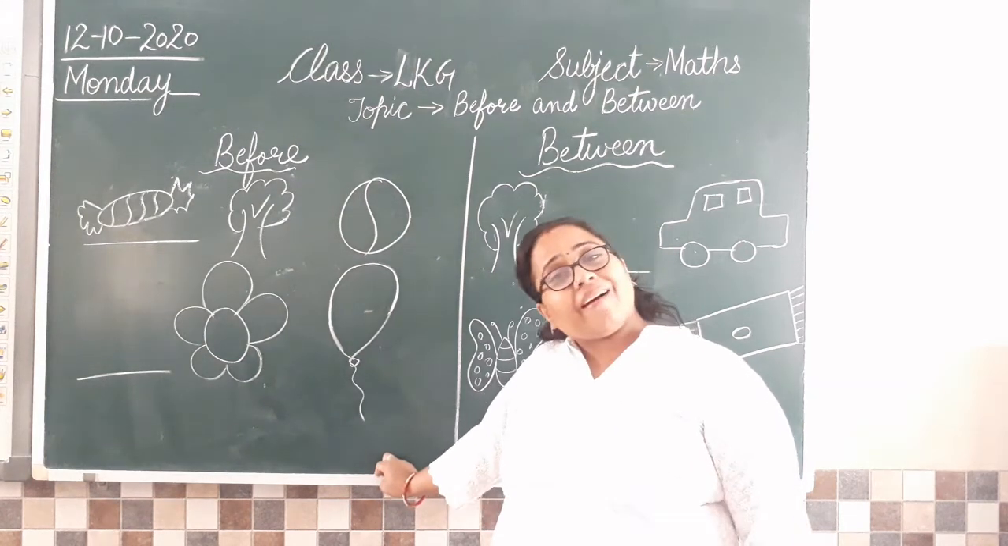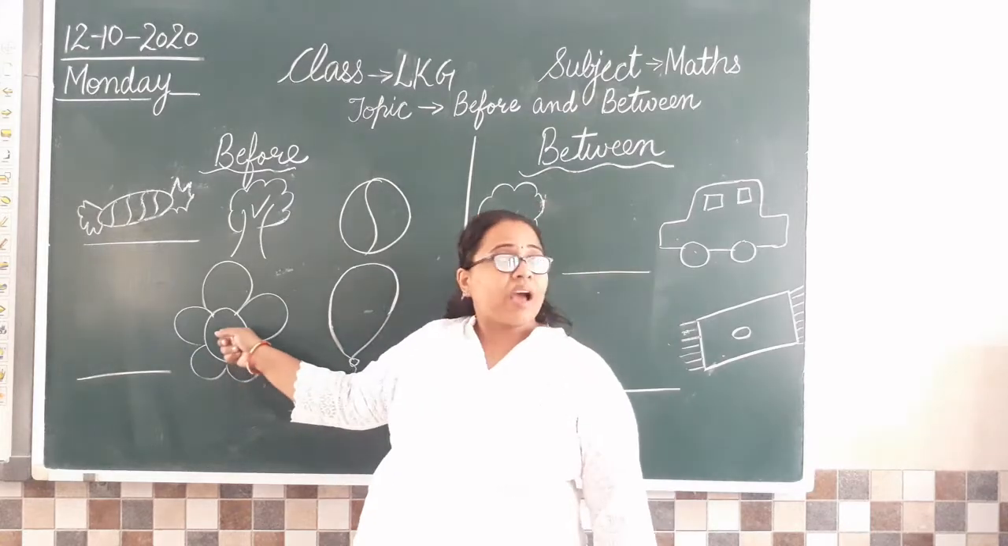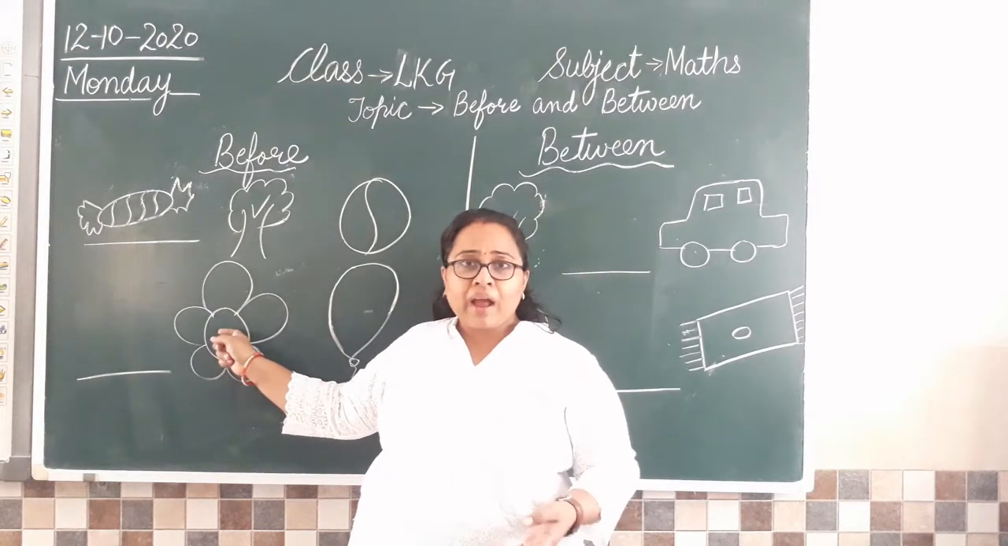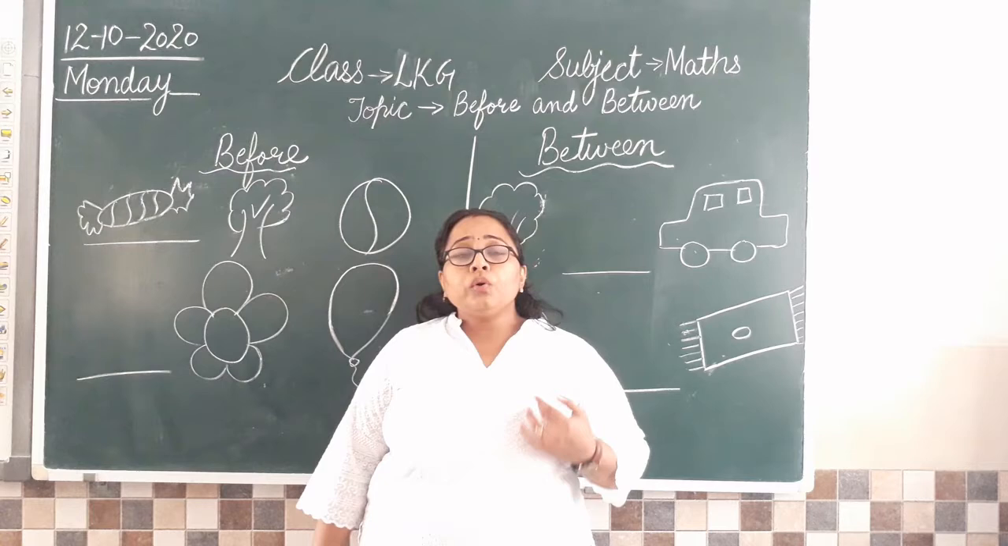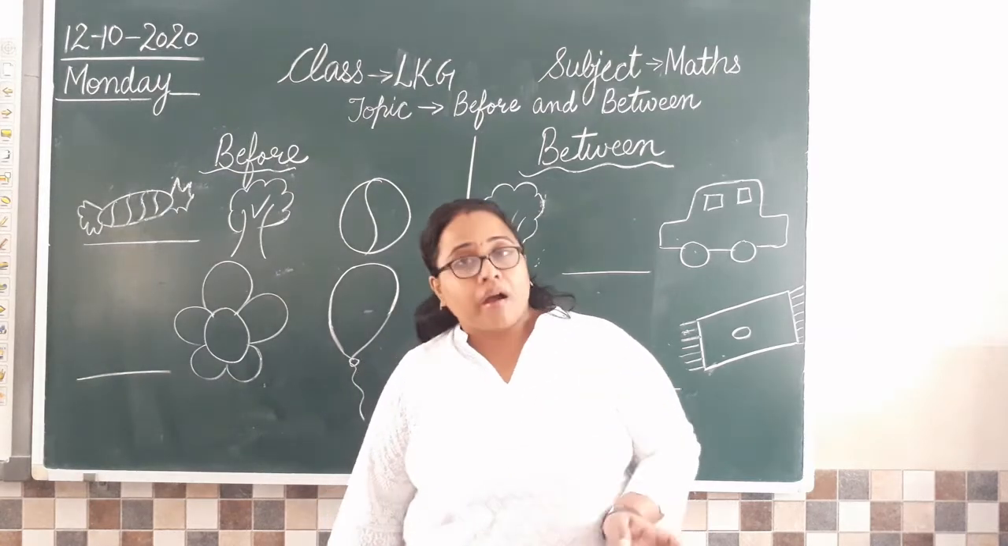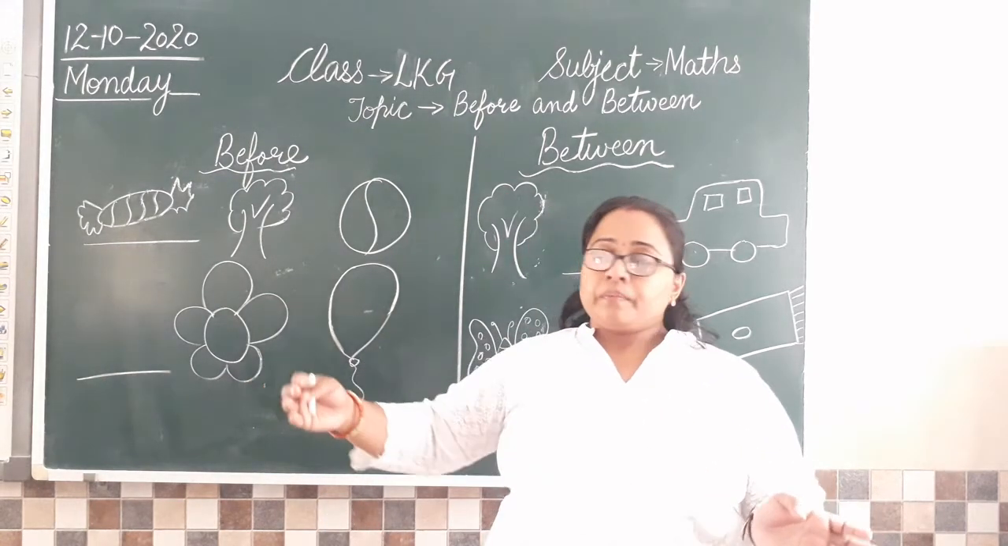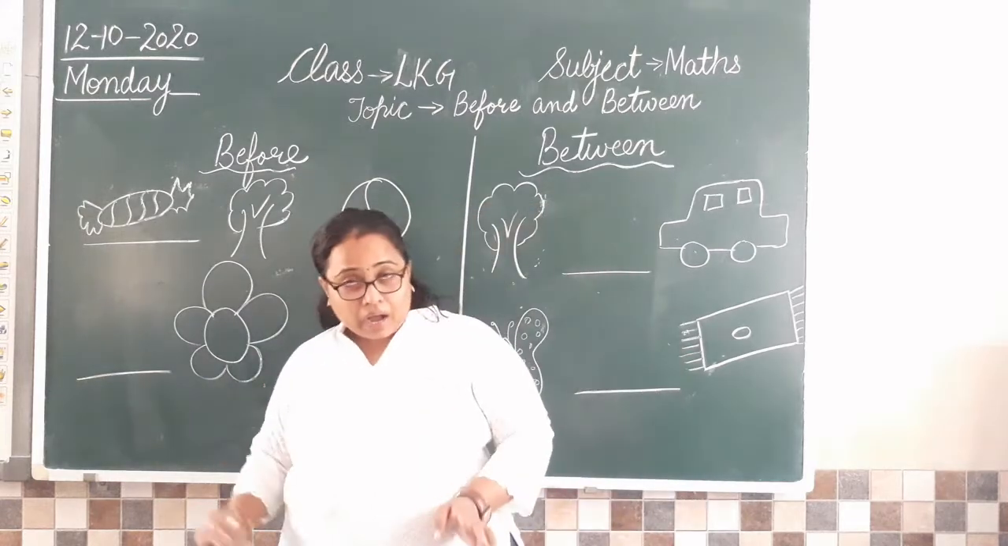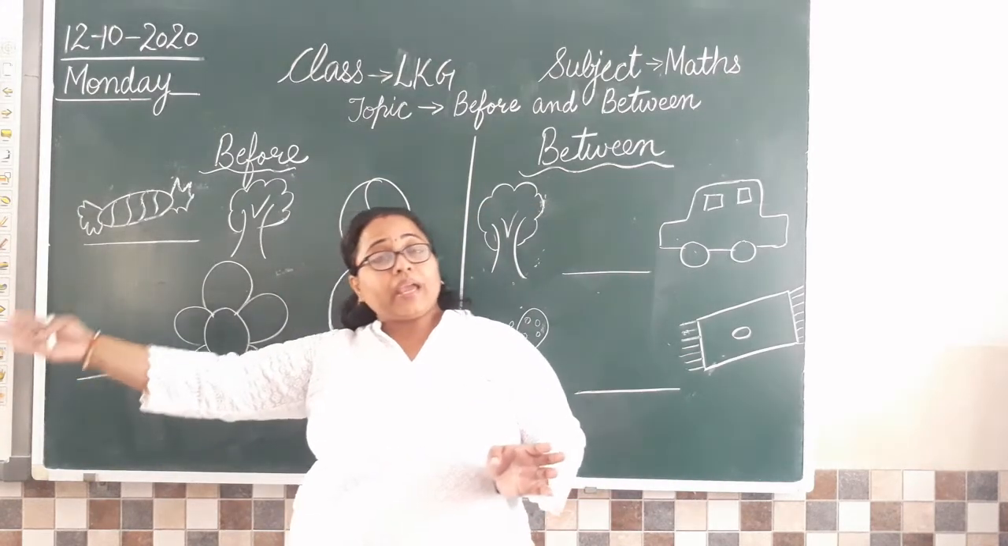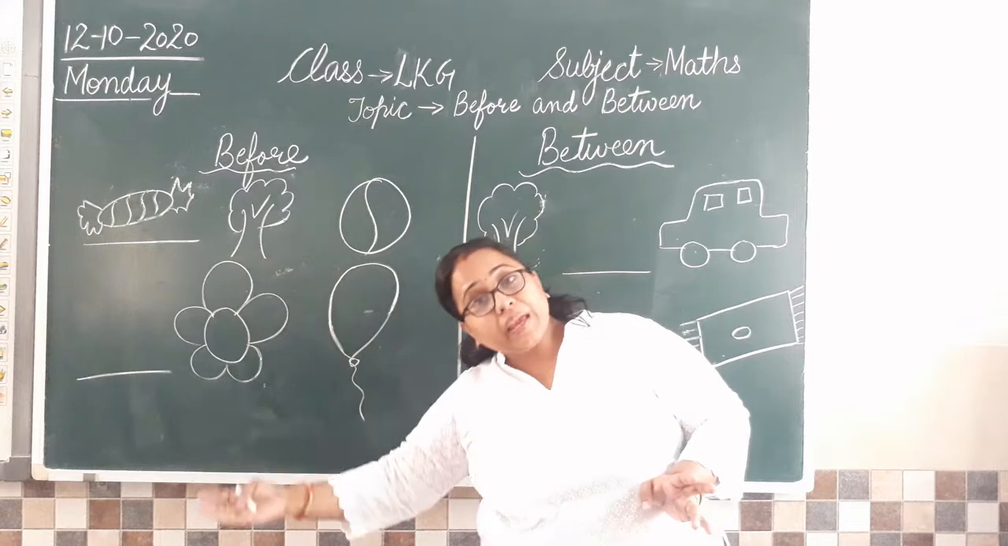We have a flower, isn't it? हमारे पास flower है ना balloon से पहले. We have a flower there. Now you have to... Again, before means पहले वाला.